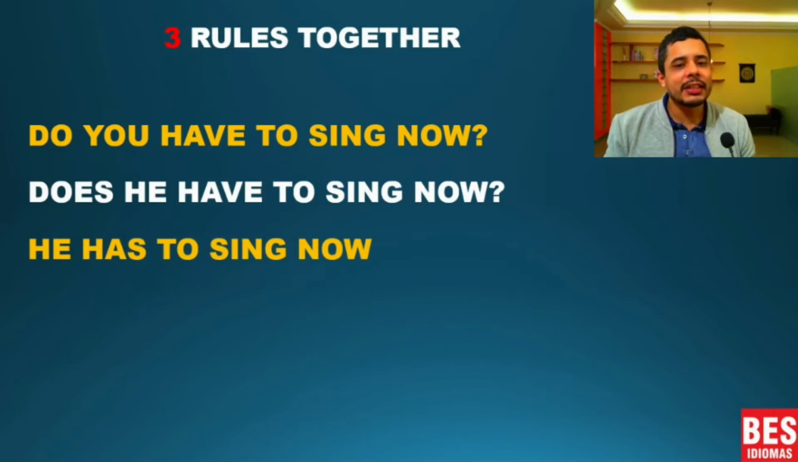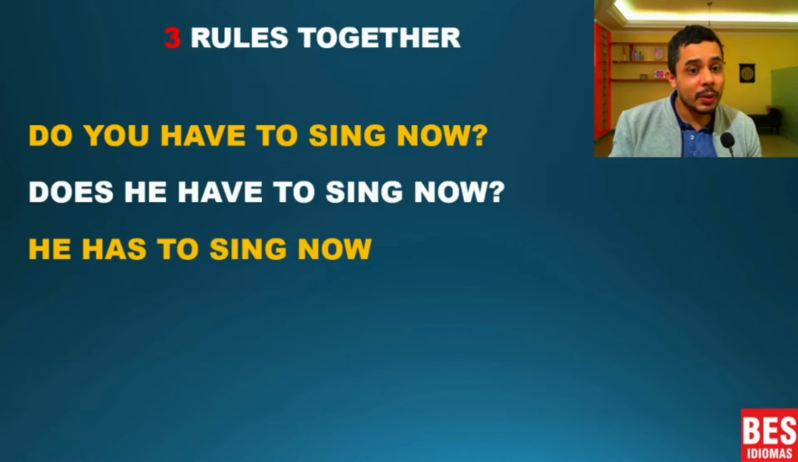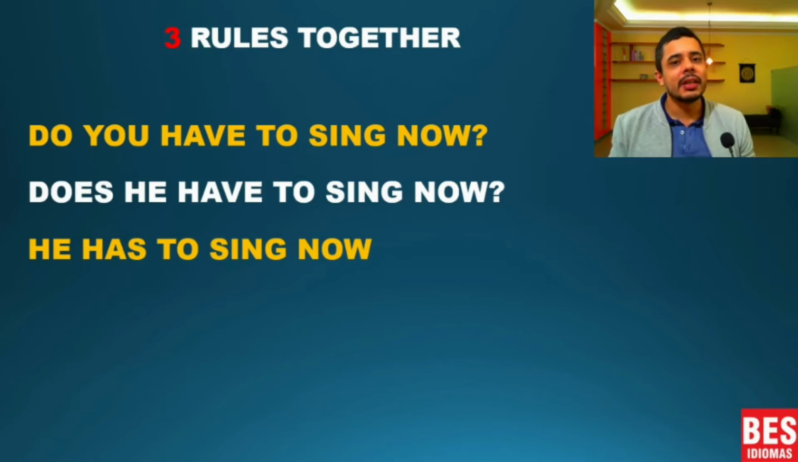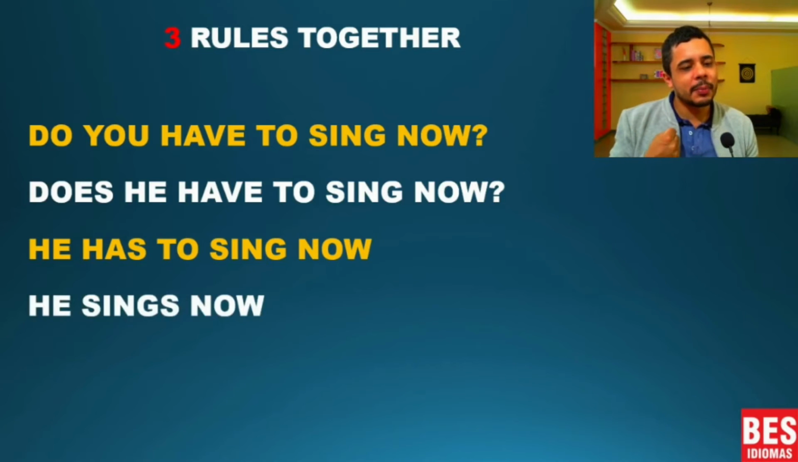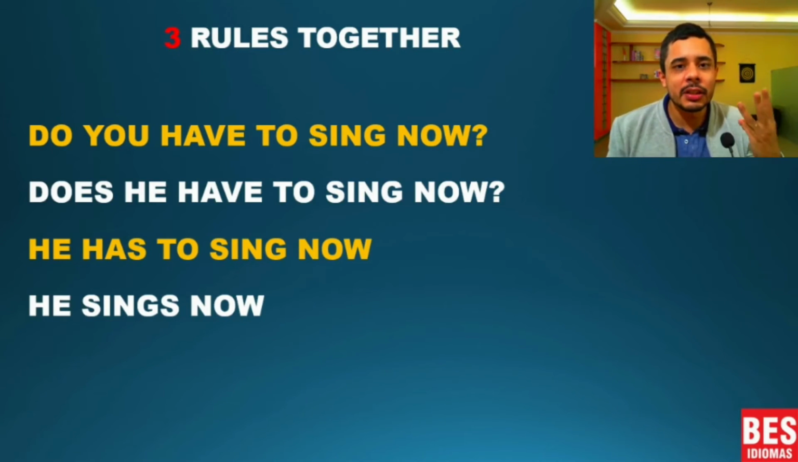Yes? Here, it's not a question anymore. Now it's an affirmative sentence. So I cannot use does because it's not a question, obviously. So I change the verb have to has. All right, and I don't do anything to the verb sing because now I'm using the second rule. All right, and now I took out the verb has, and I only say he sings now because now I'm using the third rule. The third rule. You understand?